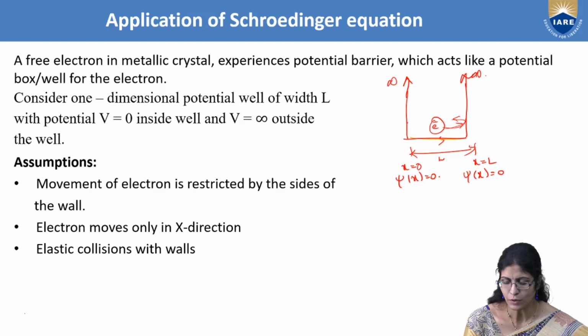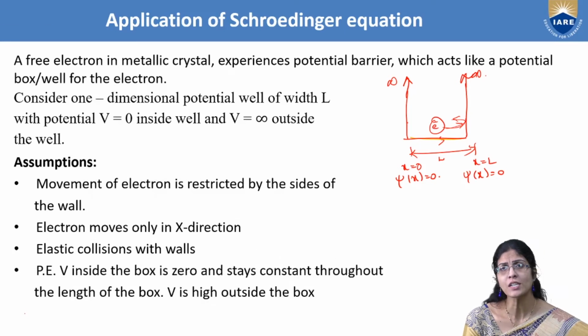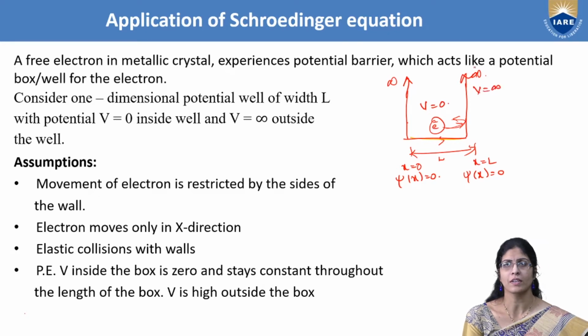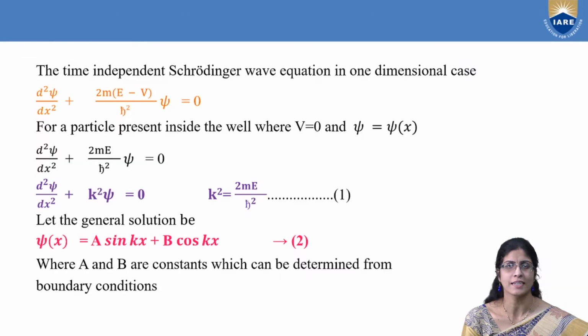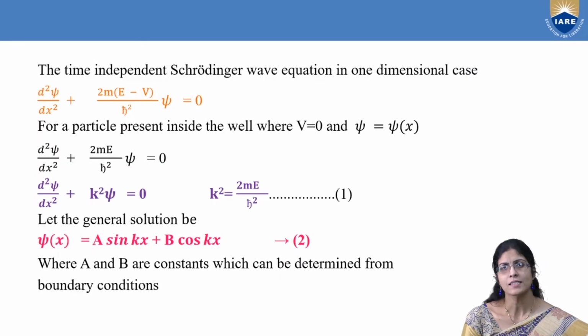Okay, that's what you have to understand here. And the potential inside the box is 0. So V is equal to 0 throughout the length of the box, and outside it is infinity. That's what is given. So with these conditions, let us take the next step by considering the Schrodinger wave equation.